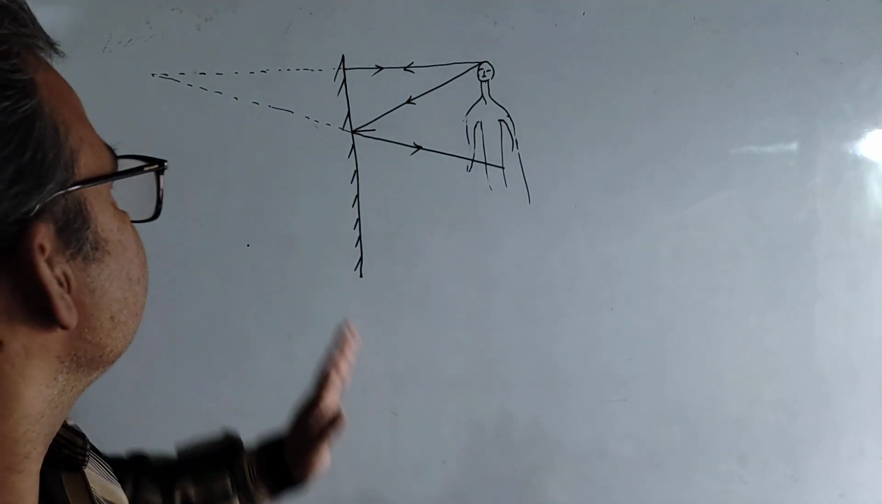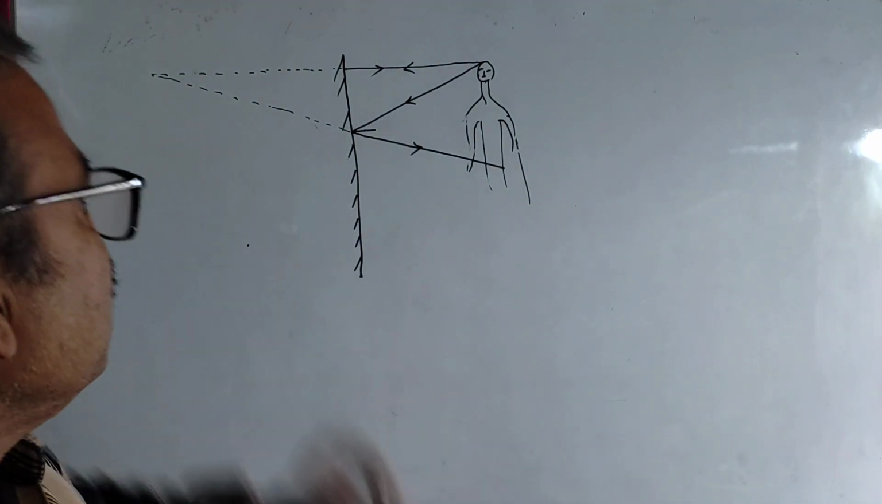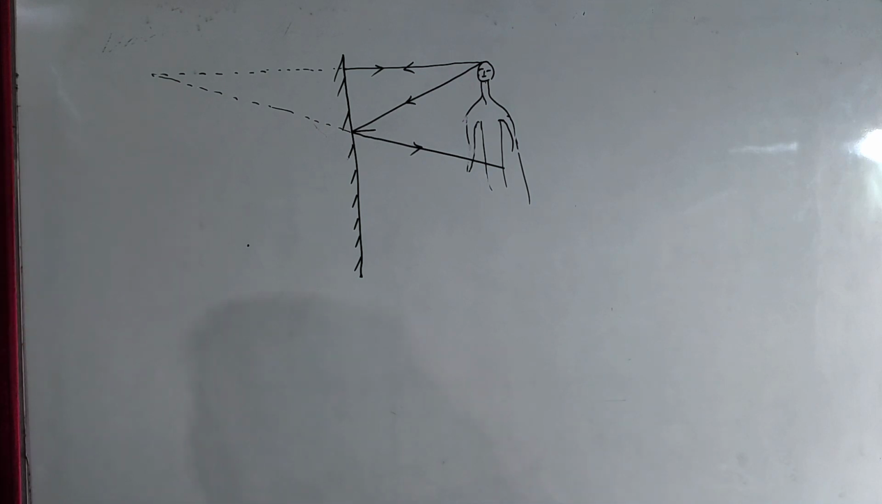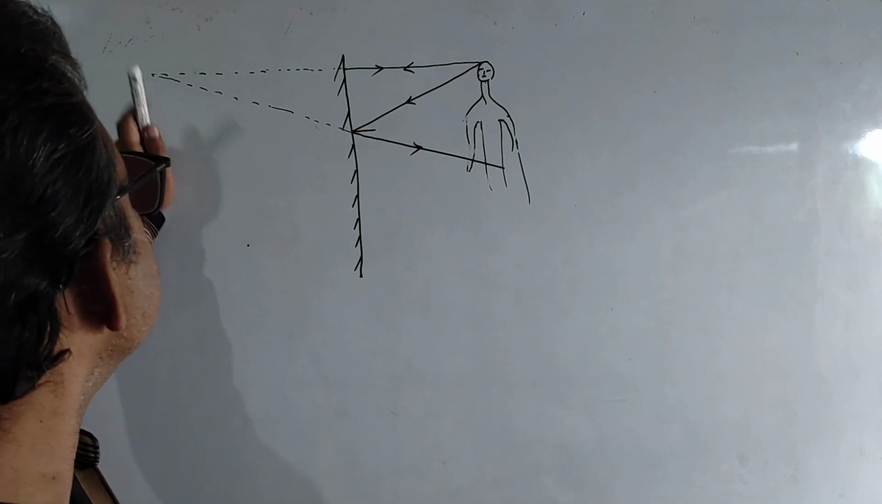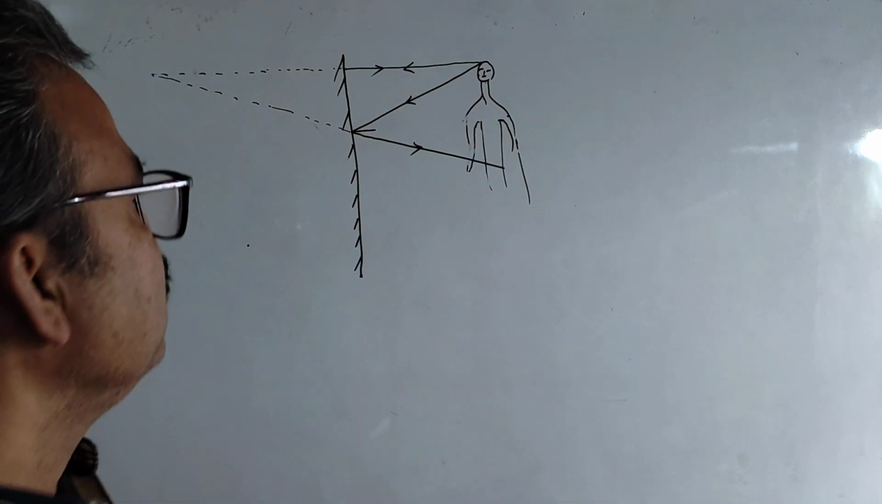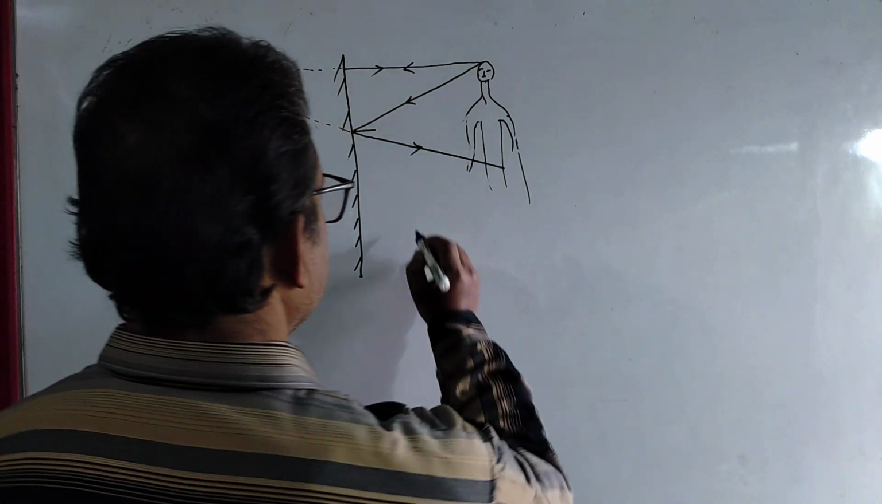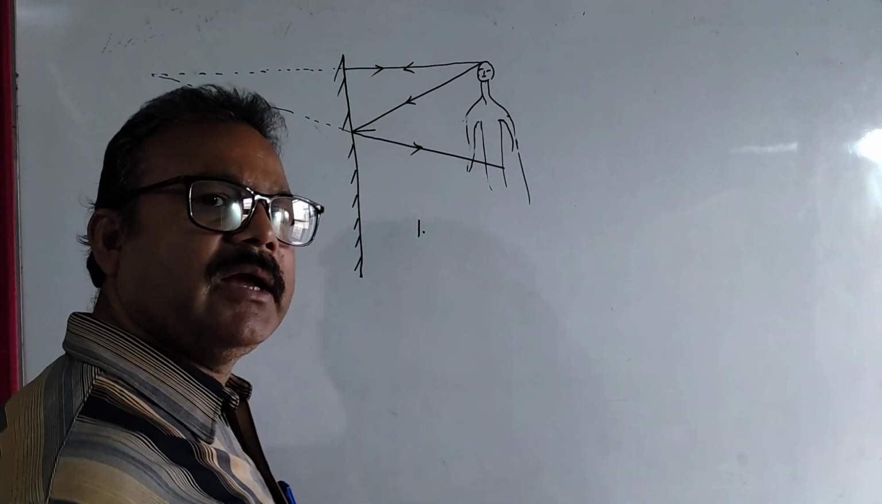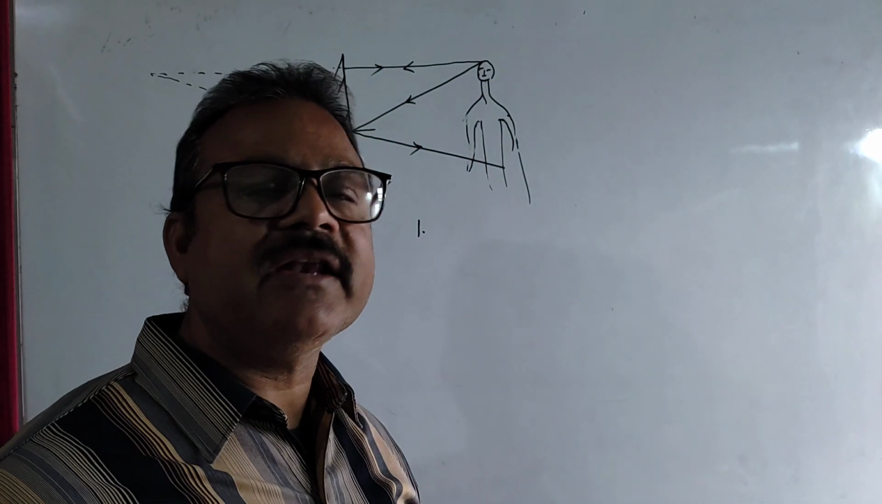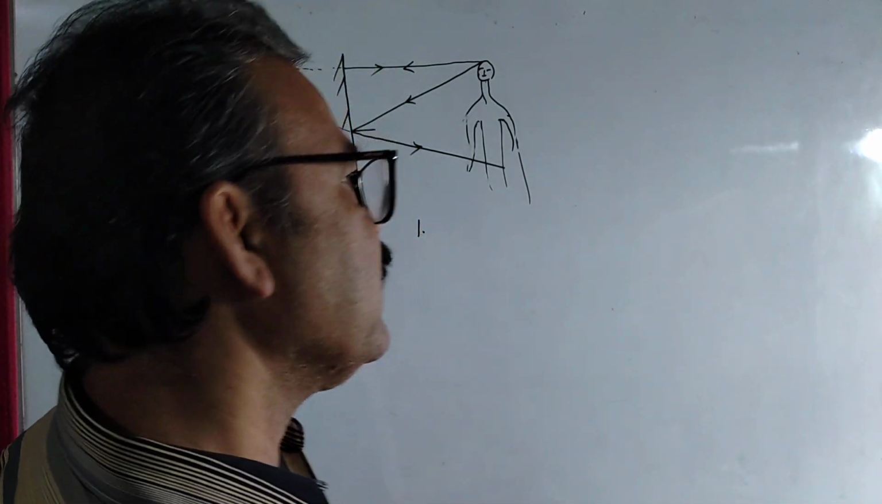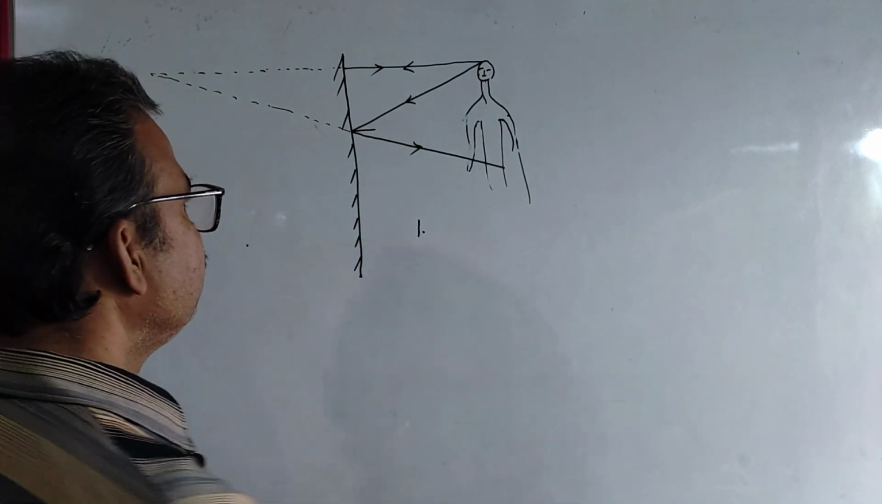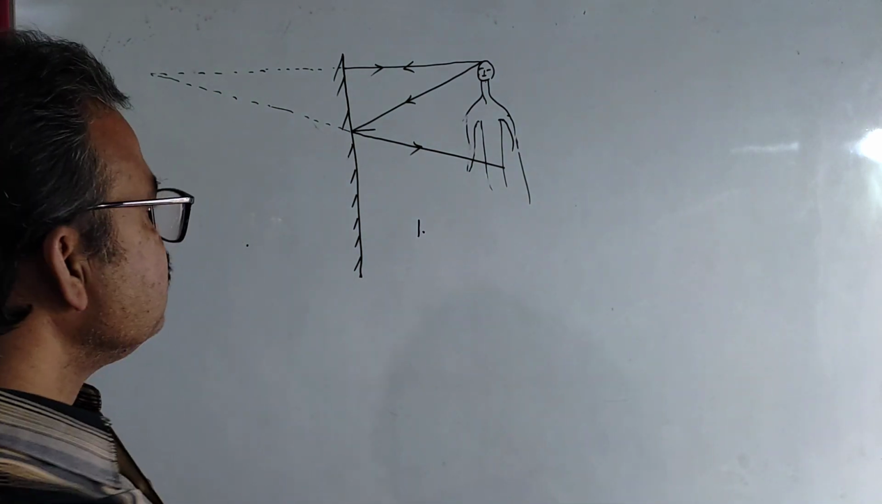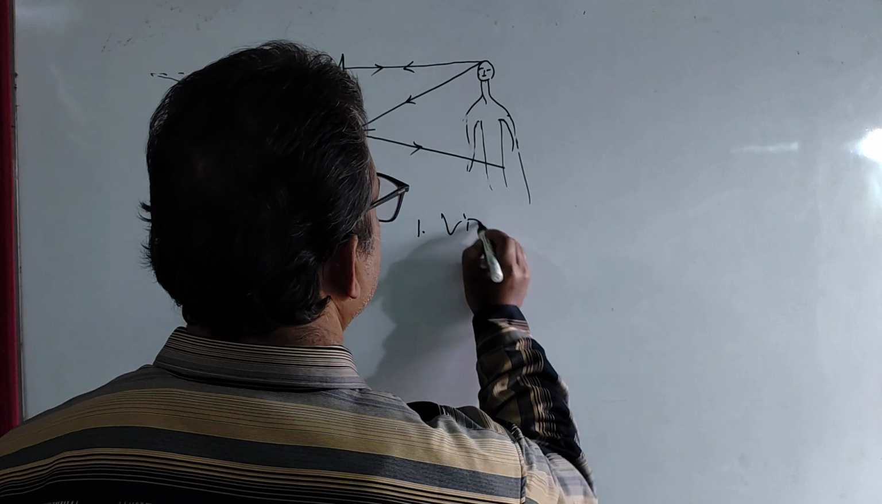Okay, is it clear to all of you? Okay, now you think about the characteristics of the image formed by the plane mirror. Now, what are the characteristics of the image? And all of you have common experience because always you stand in front of the mirror. Then what are the characteristics of the image? First of all, you say this image is virtual.